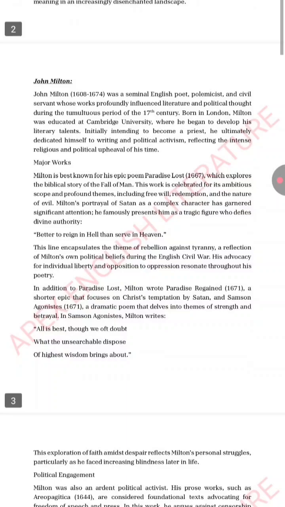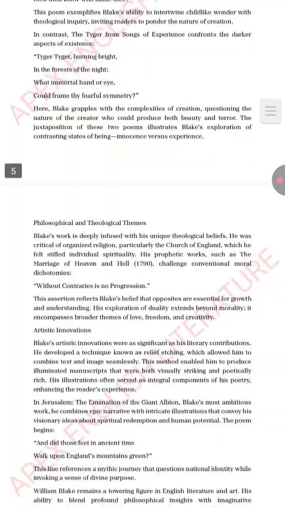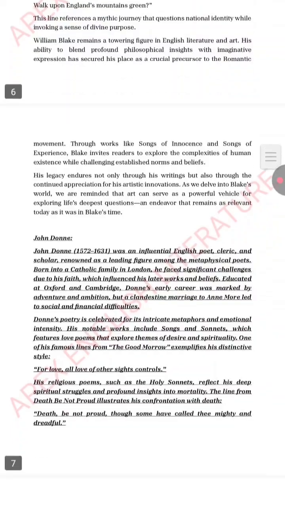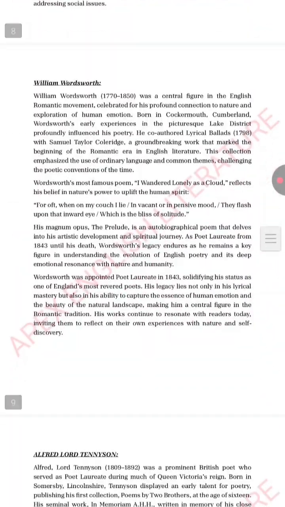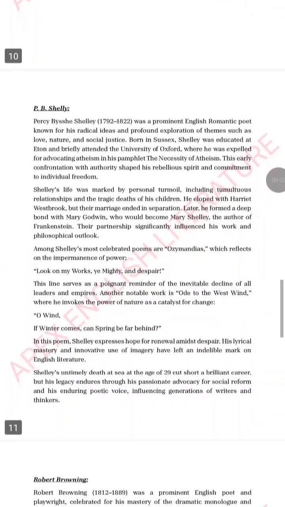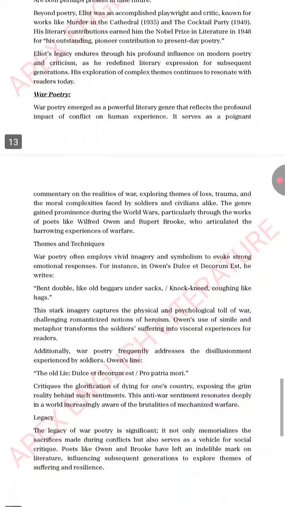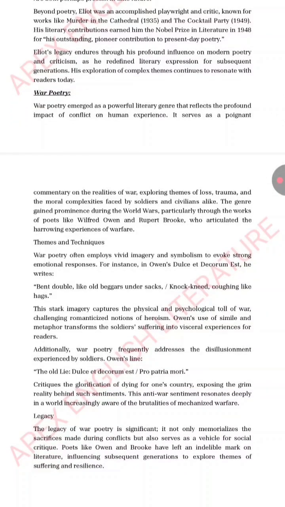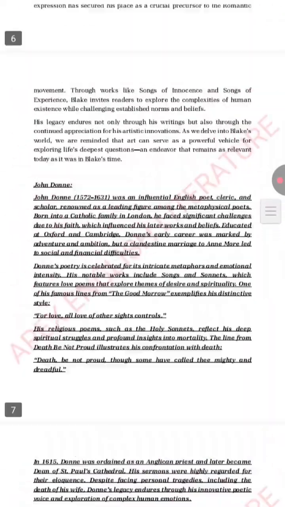John Milton and his legacy. William Blake, his works. John Donne, Alexander Pope, William Wordsworth, Alfred Lord Tennyson, P.B. Shelley, Robert Browning, T.S. Eliot, and also about war poetry. This is for the 5 marks questions.